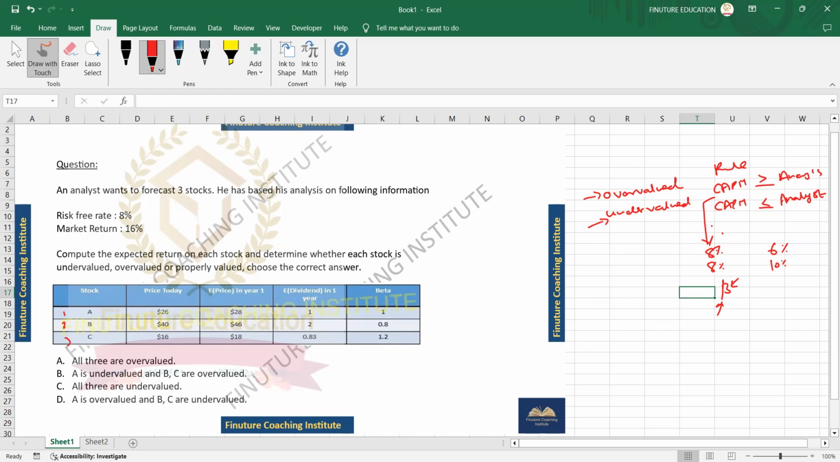Basically, there are two steps. One, you will calculate the CAPM returns. Number two, you will calculate the analyst return, compare both, and decide which is overvalued and which is undervalued. This is a question mark. For all three stocks, you have to decide which one is overvalued and which one is undervalued.